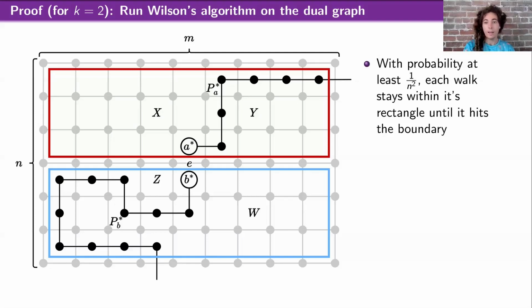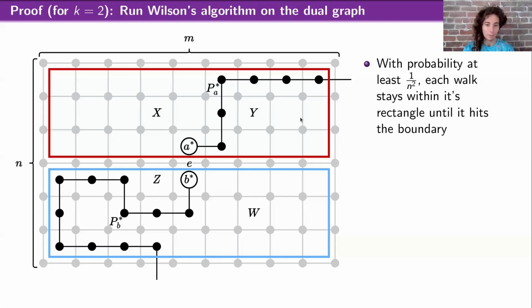Okay, given that that happens, now I need to know what's the probability that this is actually balanced, that these areas are the same. And so the distribution of areas, like how many vertices x are in the primal graph on the left side versus how many vertices y on the right side, that's some crazy distribution.